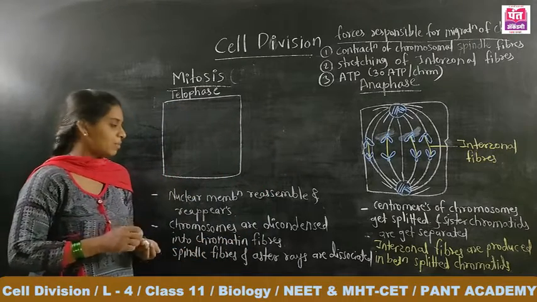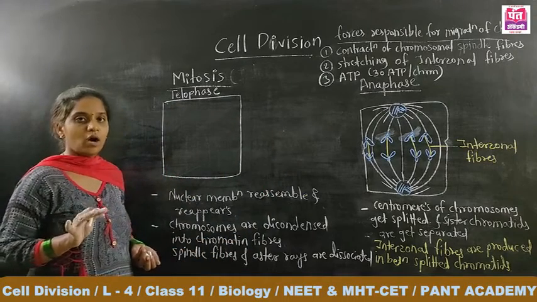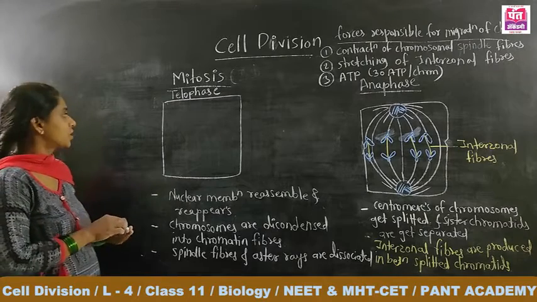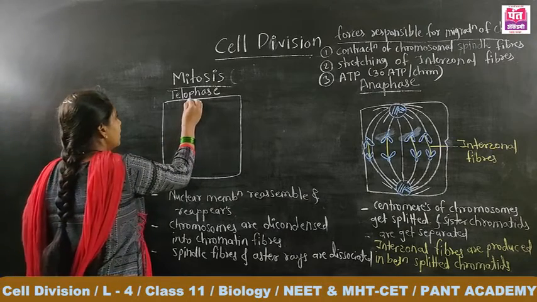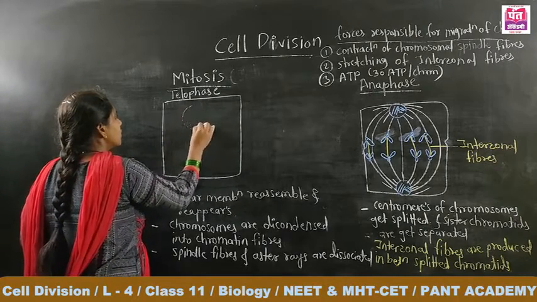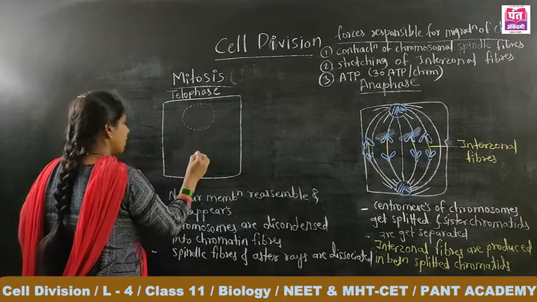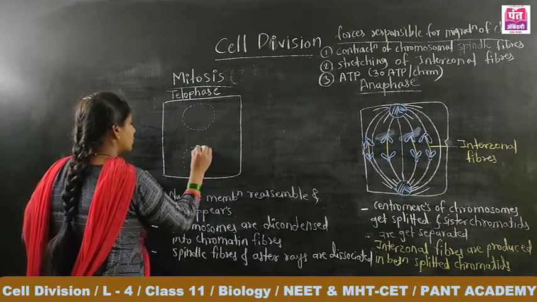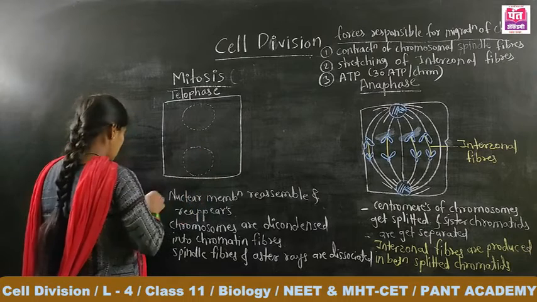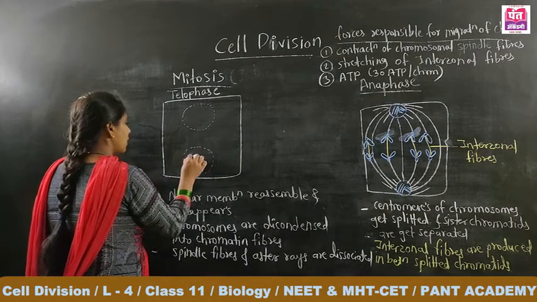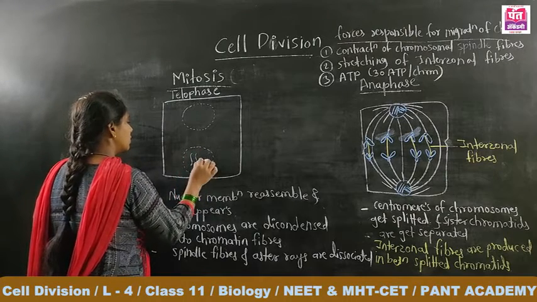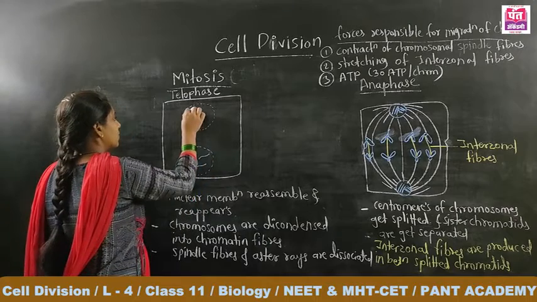Aster rays and spindle fibers dissociate or disappear. So the structure looks like this. Here the nuclear membrane starts to reappear, and here the other nuclear membrane. Chromosomes are decondensed. Two sets of chromatin fibers are there.